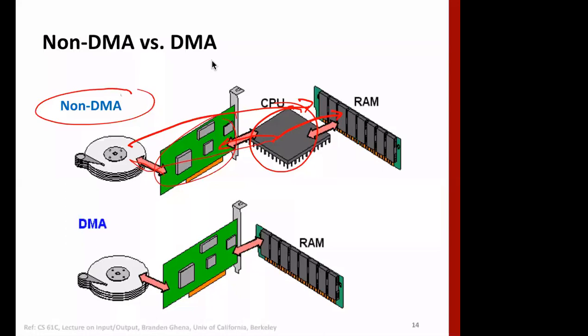So the processor is in the path of the transfer. Let's assume a block has 1,000 or 1024 words, and the processor has to do this sequentially. It's a very expensive thing.